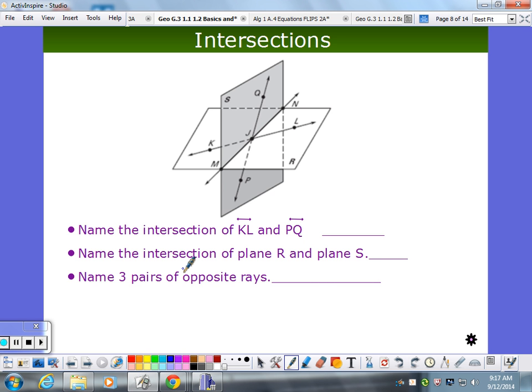Name the intersection of line KL and line PQ. Now I gotta find it. So here's line KL. And here's line PQ. Jacob, what do you think? Point J. That was about right.